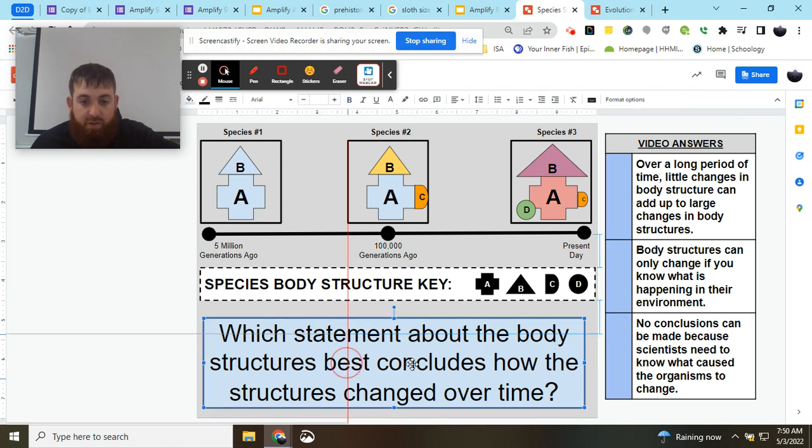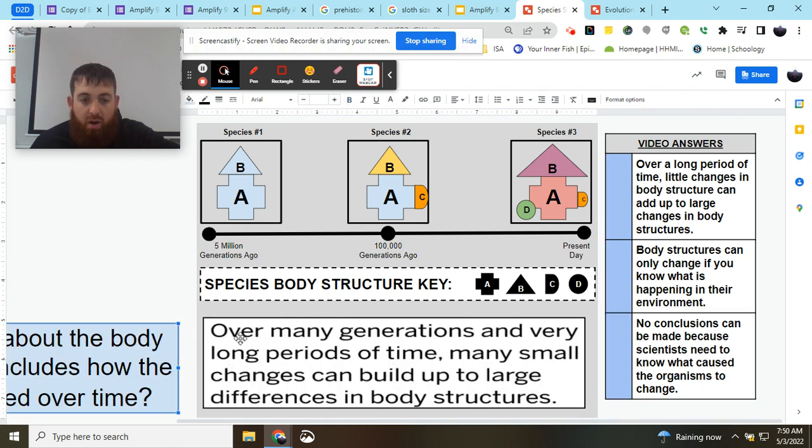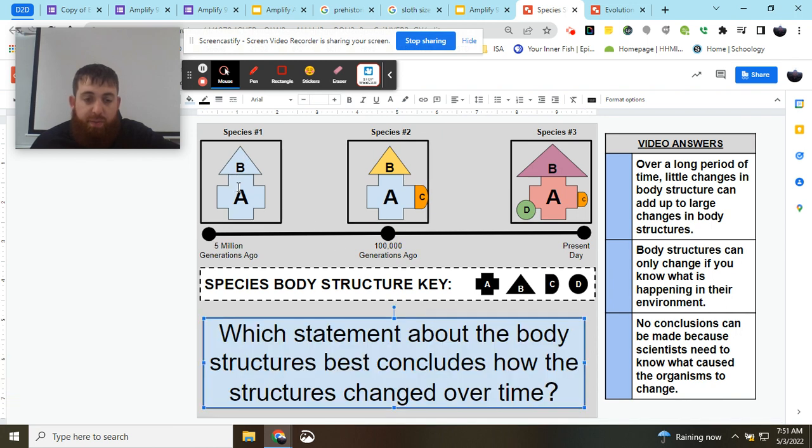Let's take a look. So, we know that over many generations and very long periods of time, which we have here 5 million generations ago, 100,000, present day, many small changes can build up to large differences. And when we look at this, we can see those. We have species one with body structure A and B, and A doesn't change when we go from 5 million to 100,000 generations ago, but B becomes a different color.